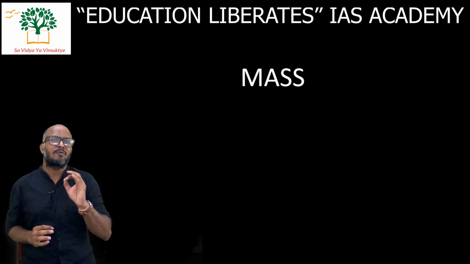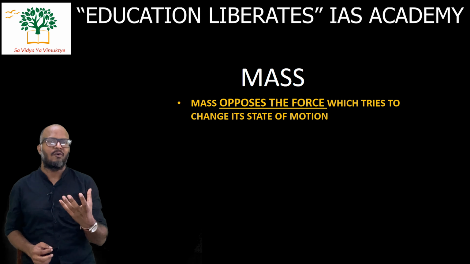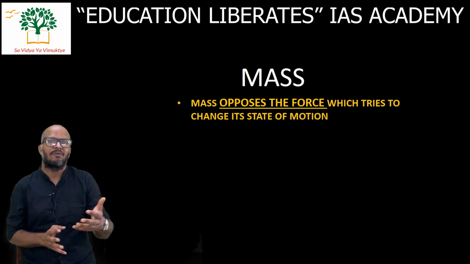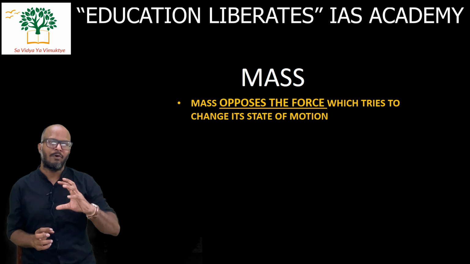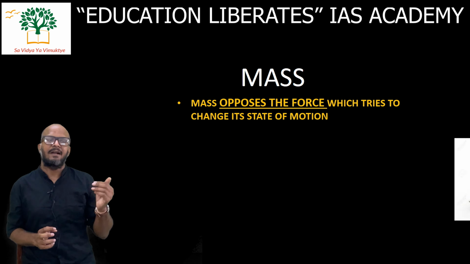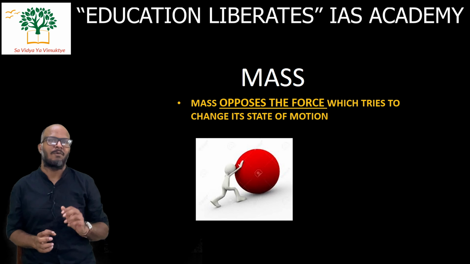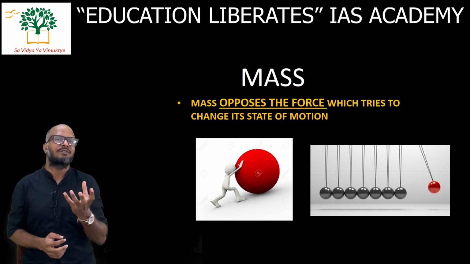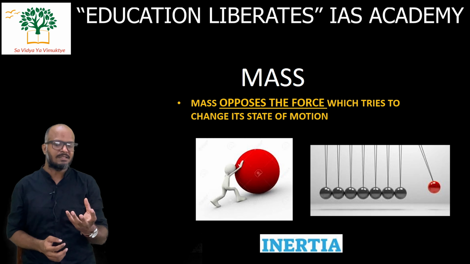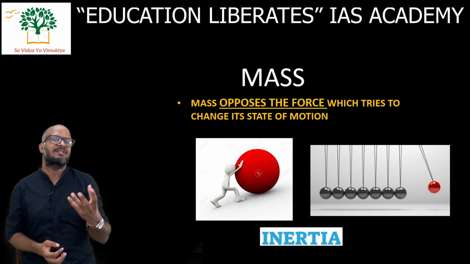One important property of mass of an object is that when a force is applied on that mass, and this force tries to change the motion of that object, this mass will oppose that change. For example, if a ball is rolling, it is in motion, and if you try to apply a force on that ball, it will try to oppose, it will try to continue in that motion. So that is the quality or the property of the mass. So mass always opposes the force which tries to change its state of motion.